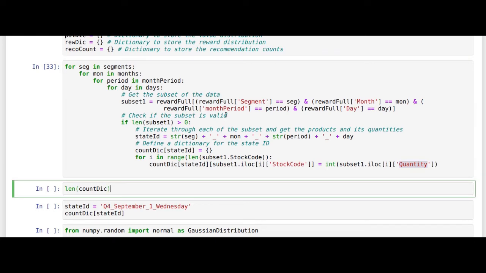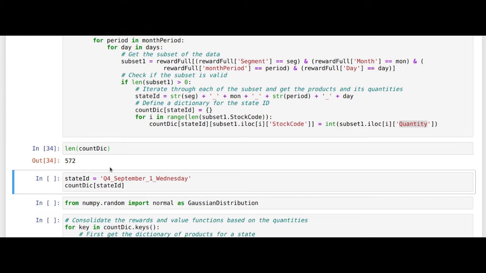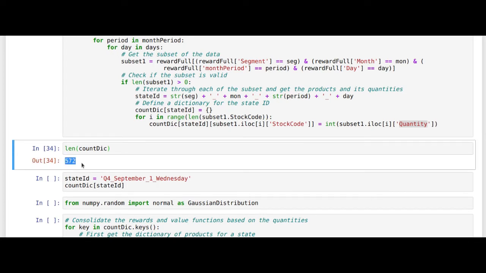So we have completed that run, and let's just look at the count of this dictionary. The count of this dictionary implies the number of states which we have. That's the number of combinations of segment, month period, and days which you have. So we can see that there are around 572 different states which have been formed.